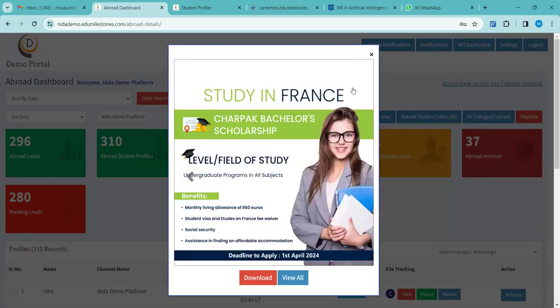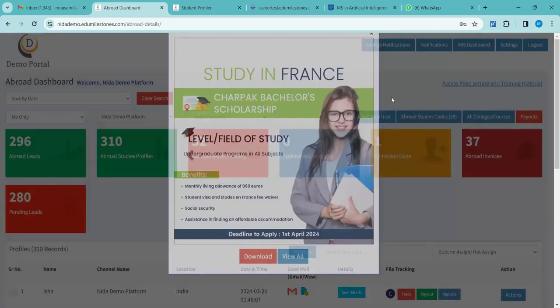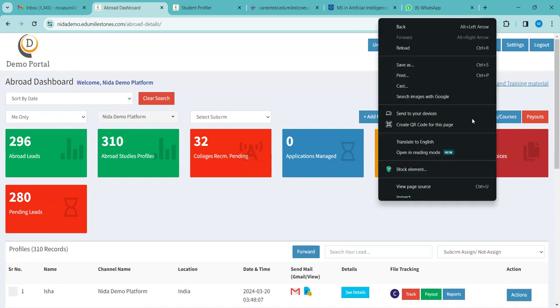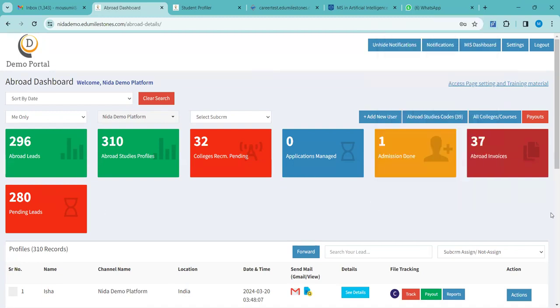Okay, so once I clicked on the abroad dashboard option, this is the main page of your CRM. This is how it will look. There are different functionalities here, and we will see how they can be operated. As you can see, there are different colorful boxes. Once any lead is here, or any student takes up the student profiling, the student's profile will automatically reflect in your CRM.